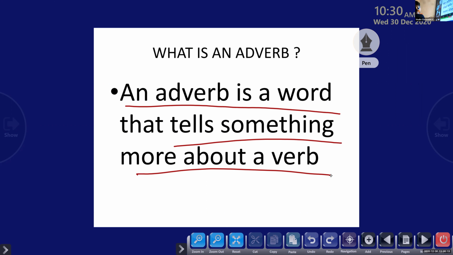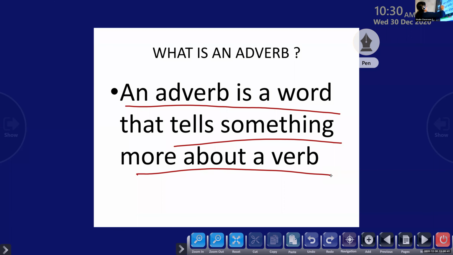Clear? I want all of you to repeat after me. An adverb is a word that tells something more about a verb. It's very easy to learn, children. Something we are telling more about the verb, or modifies or describes a verb. In simple English, we can say an adverb describes a verb. Clear? An adverb describes a verb.